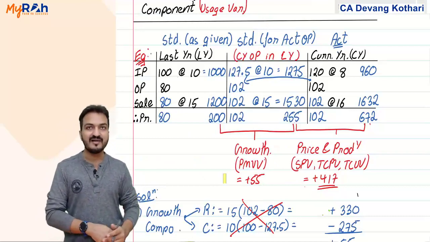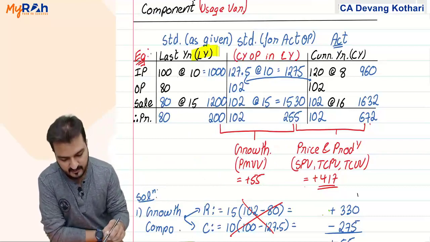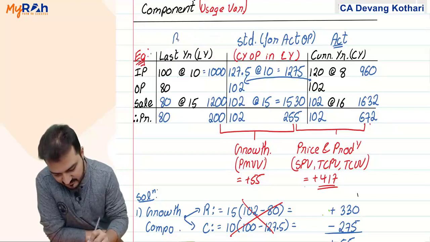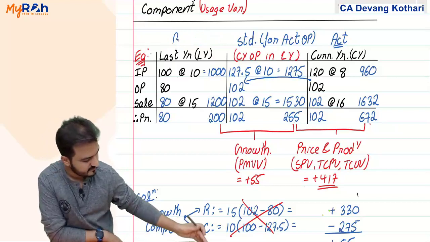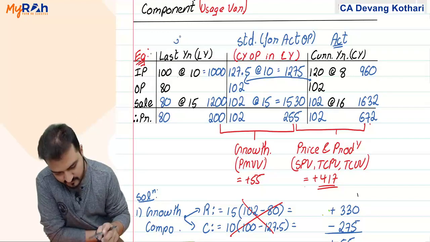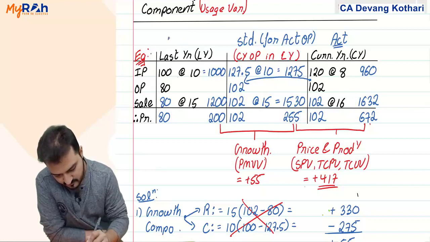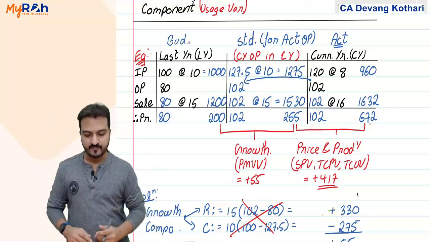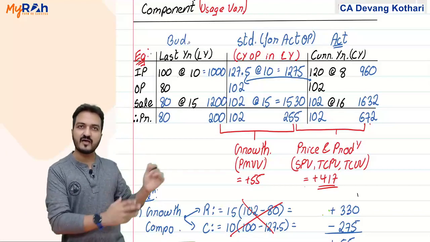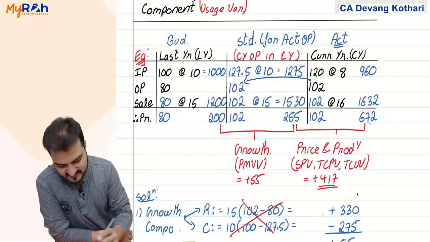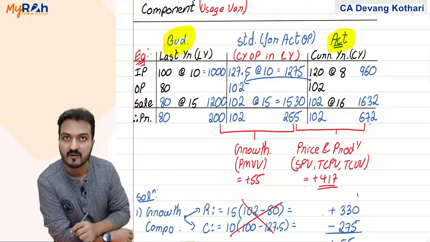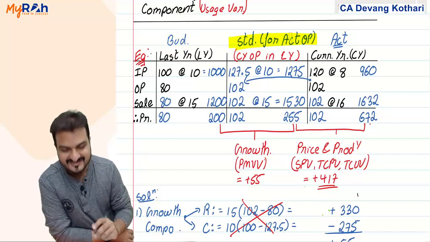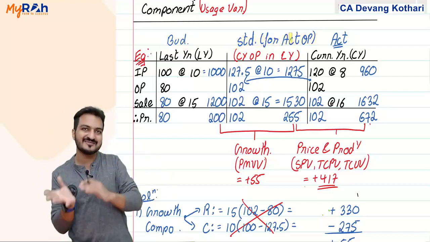So check this out. My last year is considered like standard as given, and standard as given means nothing but budget. Remember, standard as given means original budget. Current year is considered like actual, and if current year is taken as actual, last year is becoming my budget, then standard for actual, meaning last year data if current year production was done in last year.